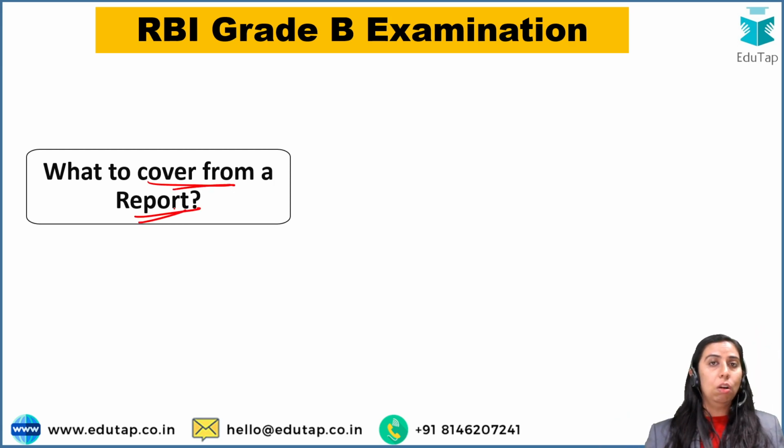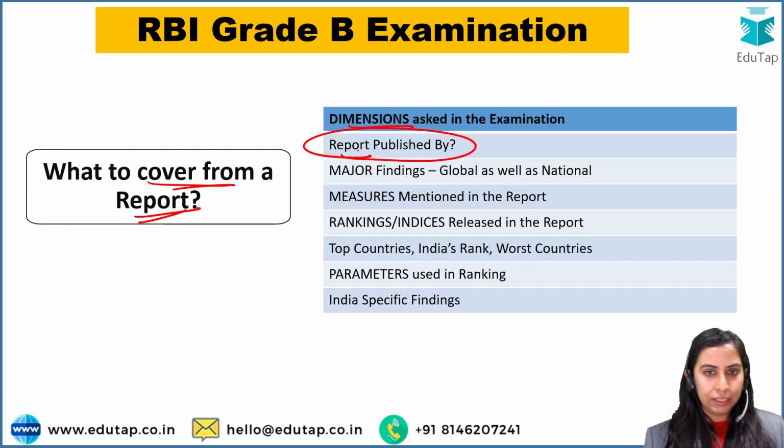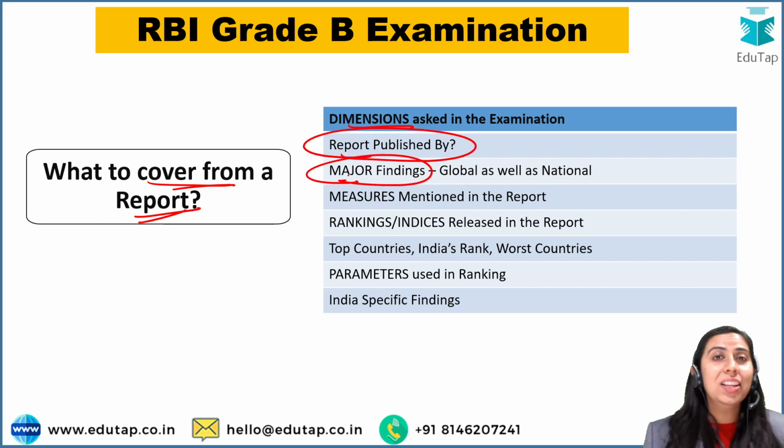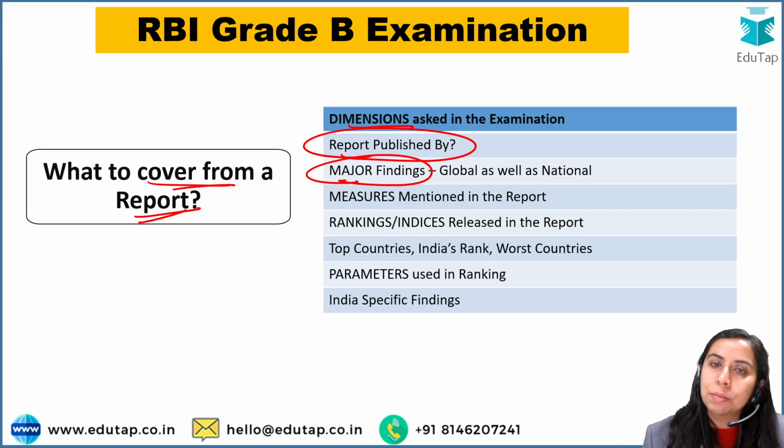Now, a very important question is what to cover from a report. Let's say that you are able to screen down the reports that you have to cover, right? The question comes that what to cover in that report. That report is going to be so lengthy. That also, guys, I have brought for you, again based on the analysis of the questions that have been asked earlier. So I have found this trend which is here in front of you. In any report, you have to cover the publishing body who releases that report, and the major findings: what is the theme of that report, why has that report been released, is it about gender gap, is it about the rising GDP of the countries, or is it about declining health of the people. So that is the major finding, global level as well as national level.